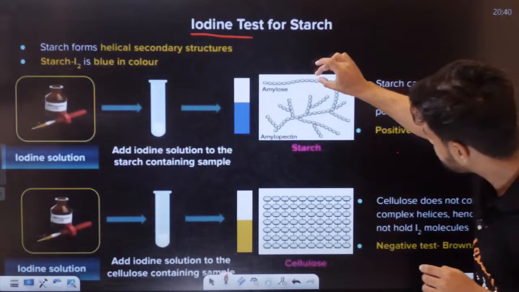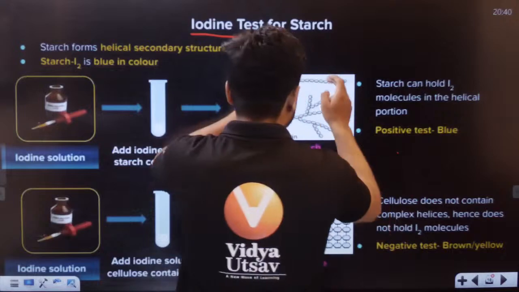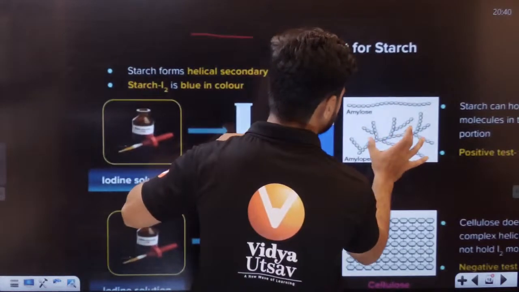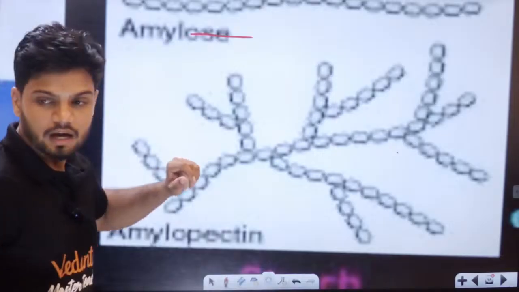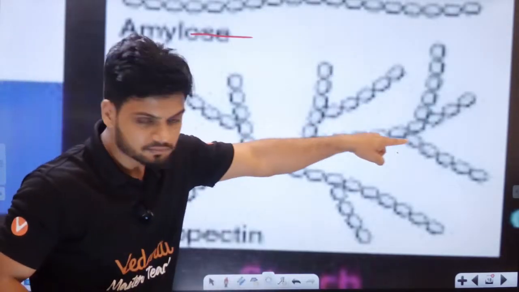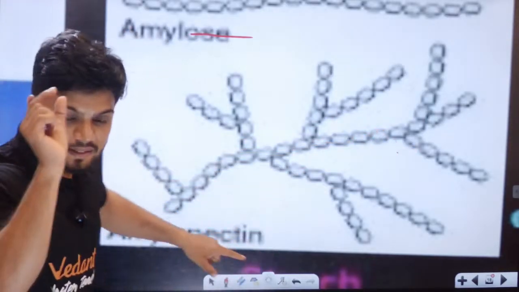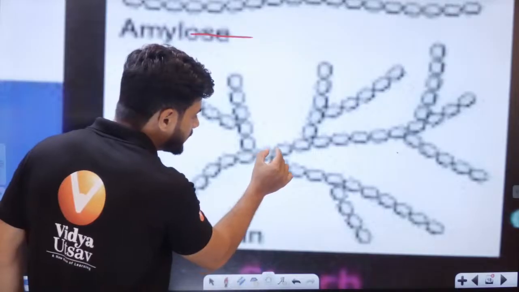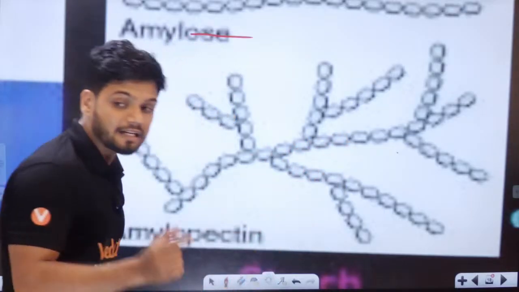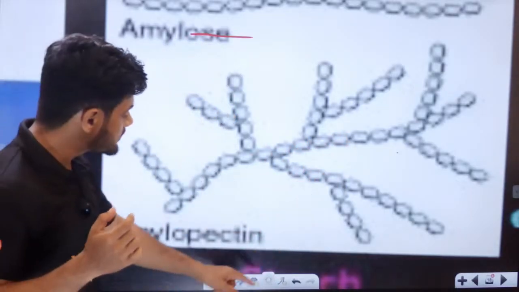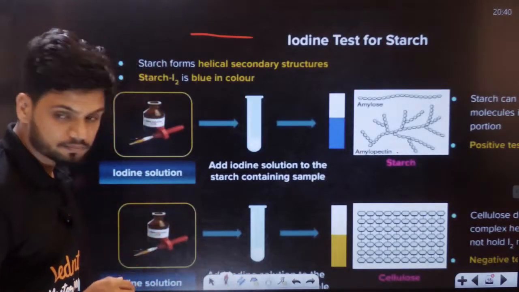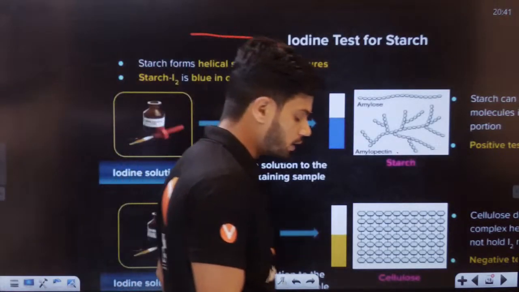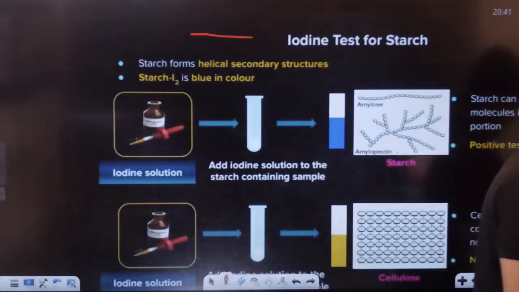See students, can you see it here? Can you see this diagram? This is a polysaccharide, but it is made up of a single monomer. 1, 2, 3, 4, 5 individual monomers. Students, what is this monomer called? In the case of your starch, what is that monomer called? Individual monomer.